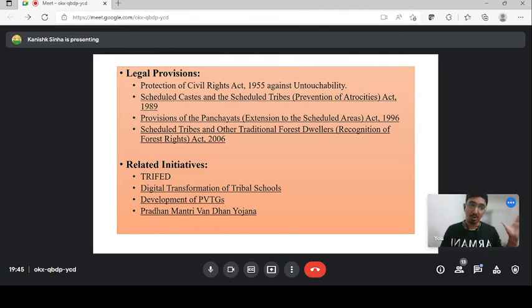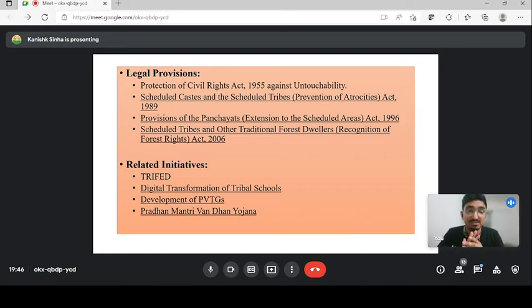Lots of cases are registered every day in our country. They were issued in 2017-18 when there was a conflict of interest between the executive and the judiciary. So the Scheduled Caste and Scheduled Tribe Prevention of Atrocities Act 1989. You have the Protection of Civil Rights Act against Untouchability. You have the provision of the Panchayat Act 1996. You have the Scheduled Tribe and Other Traditional Forest Dwellers Recognition of Forest Rights Act 2006.